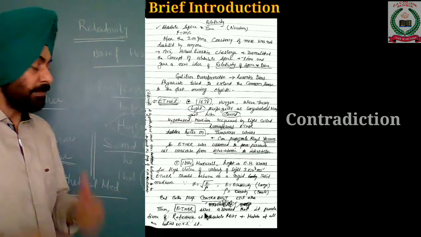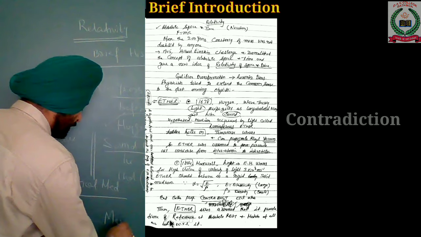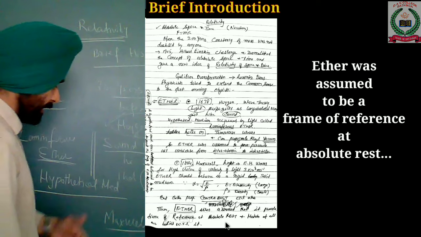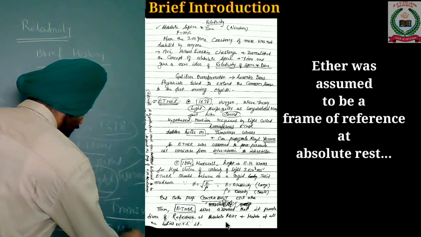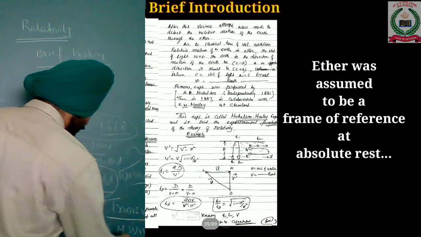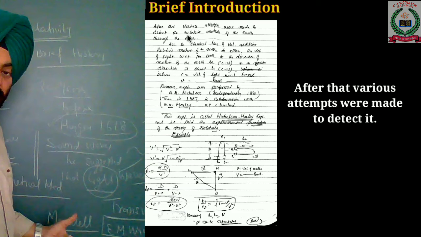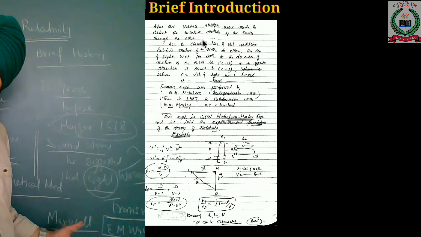So ether was assumed to provide a frame of reference at absolute rest, for the motion of all bodies with respect to it. After that, various attempts were made to detect the relative motion of Earth through the ether.